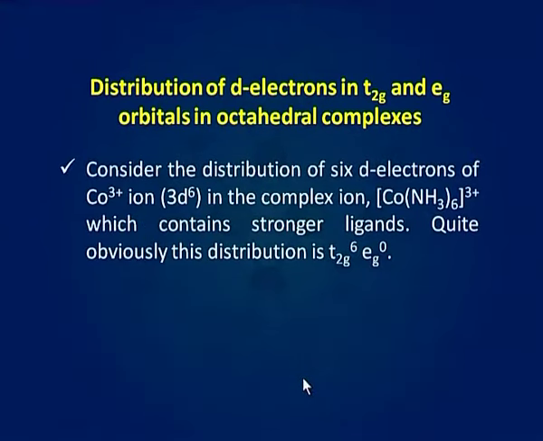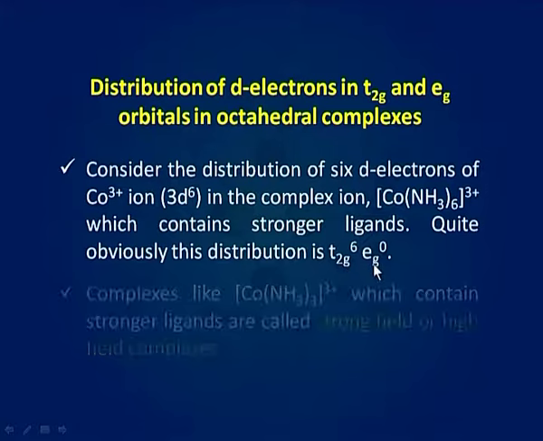Consider the distribution of 6 d electrons of cobalt 3+ ion, which is 3d6, in the complex ion [Co(NH3)6]3+, which contains stronger ligands. Quite obviously, this distribution is t2g6 eg0.